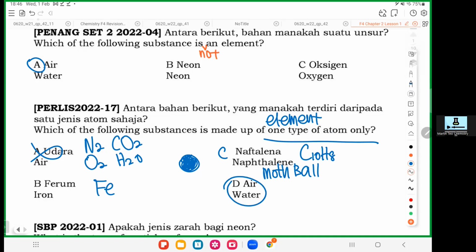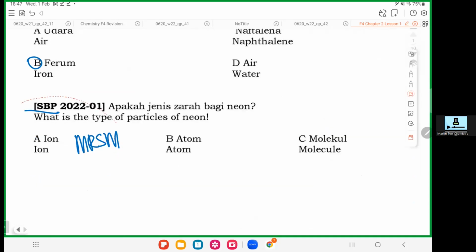Last one, water. Water is H2O. Water has H and O, two species, so it's a compound. So the best answer is B. Okay. So which type of particles is neon?